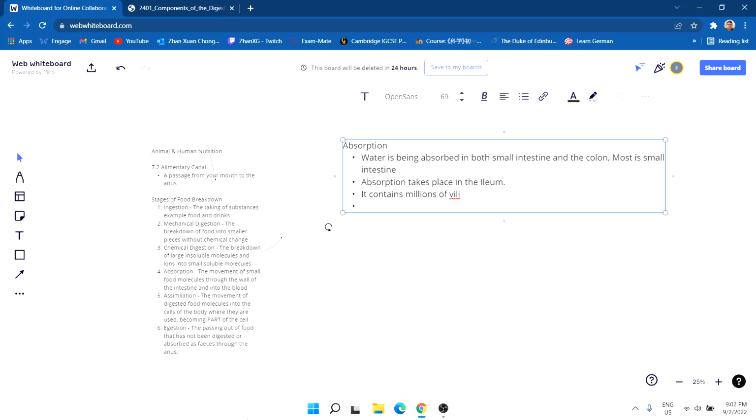So these adaptations increase the surface area of the ileum to absorb faster and more efficiently. We all know that the hepatic portal vein is the one that absorbs all of these nutrients.